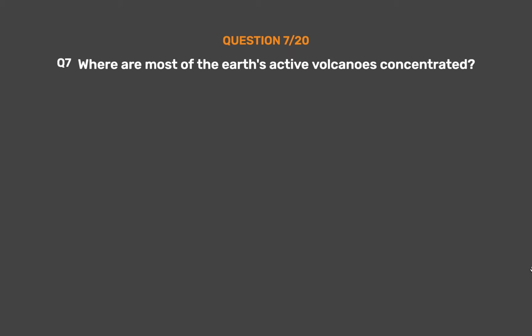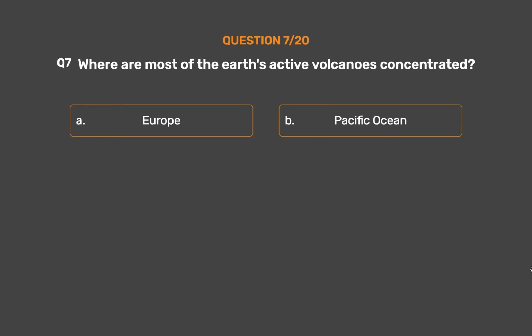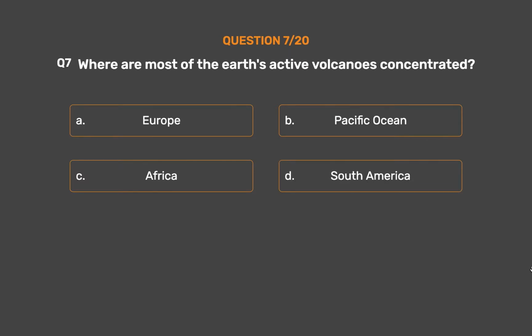Where are most of the Earth's active volcanoes concentrated? Option A, Europe. Option B, Pacific Ocean. Option C, Africa. Option D, South America.